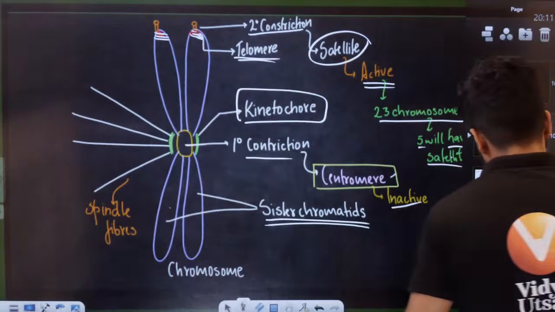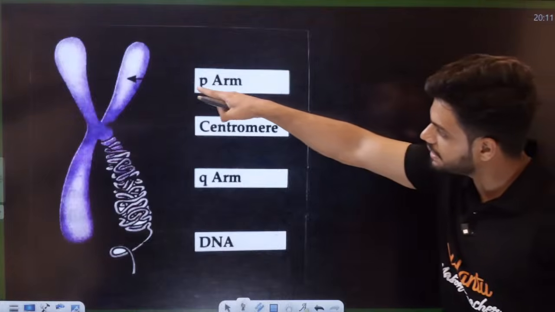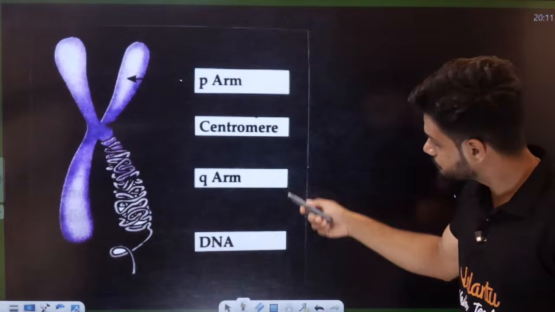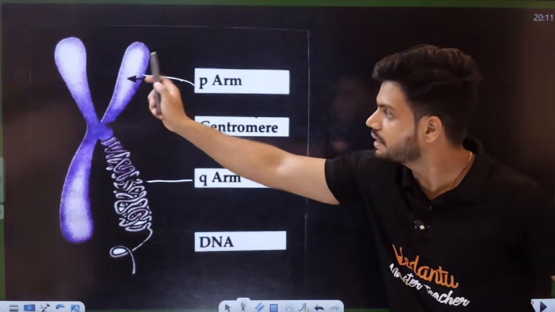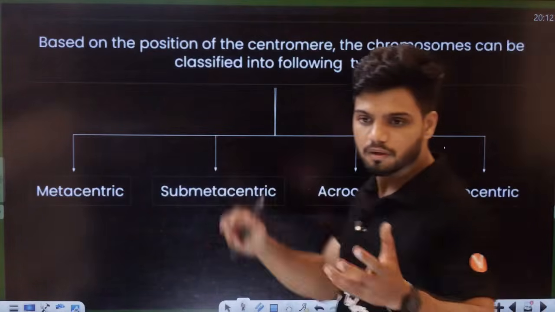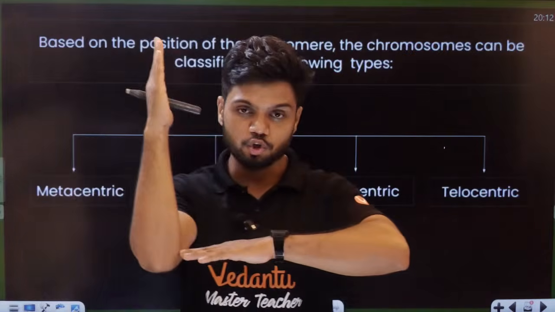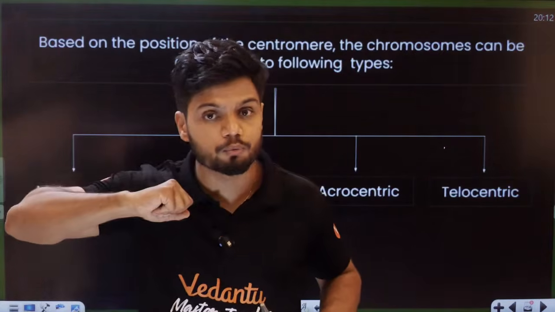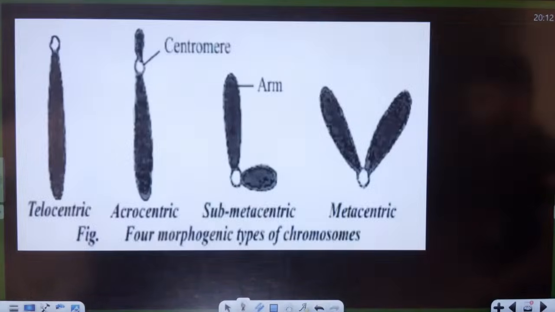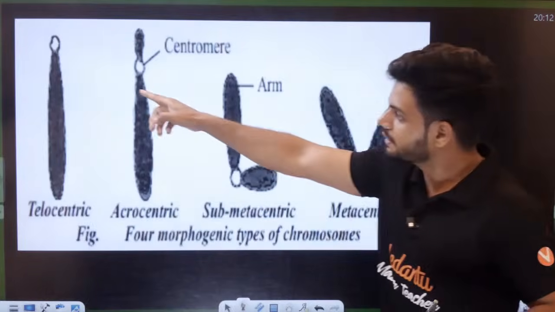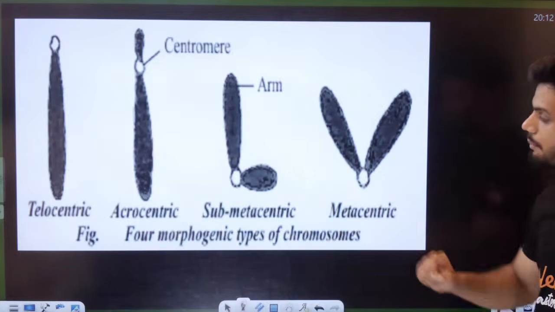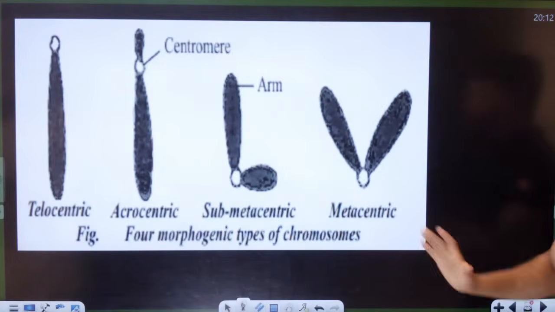Now here, students, you can see it has a P arm and a Q arm. The top part is always called the P arm, and the bottom part is called the Q arm. Depending upon the arm length, there can be different shapes of chromosomes: metacentric, submetacentric, acrocentric, telocentric. See this, students. In one, one arm is missing completely. In another, one arm is very small. In another, the arms are almost equal.